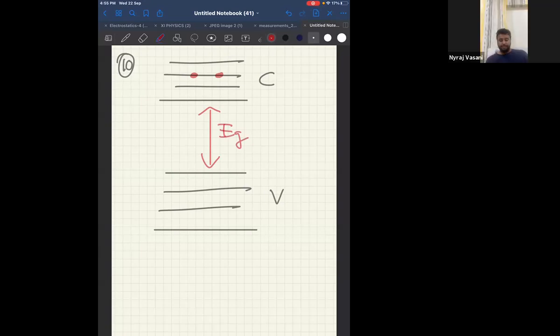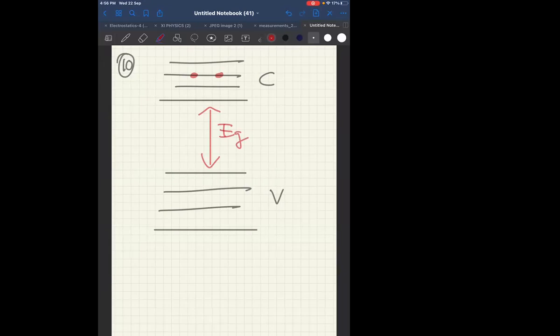Now, if you look at the diagram of question number 10, they are saying in the energy band diagram, the open circles and the filled circles denote holes and electrons respectively.